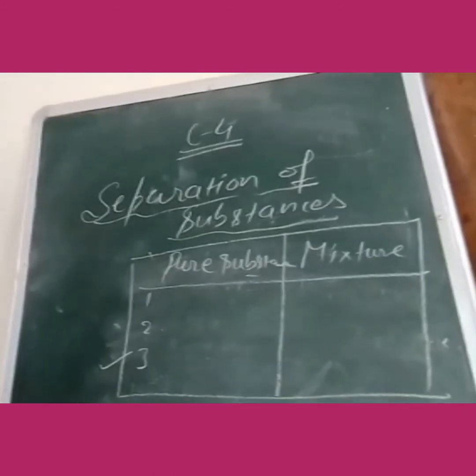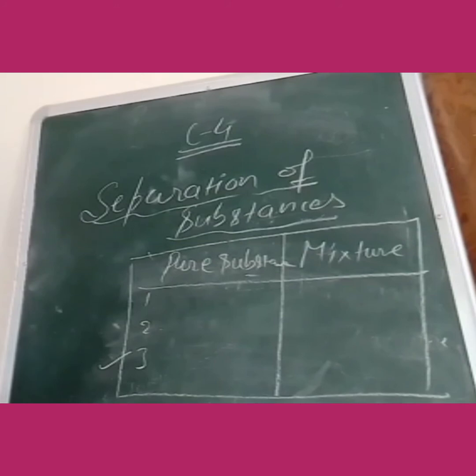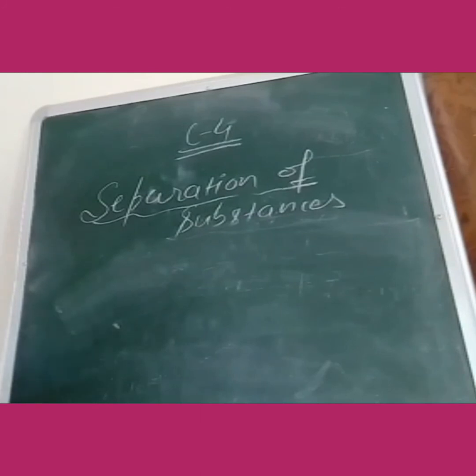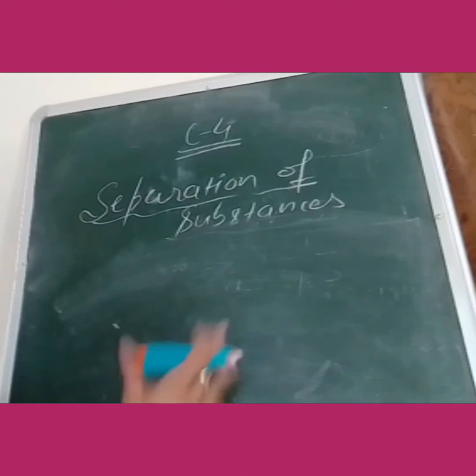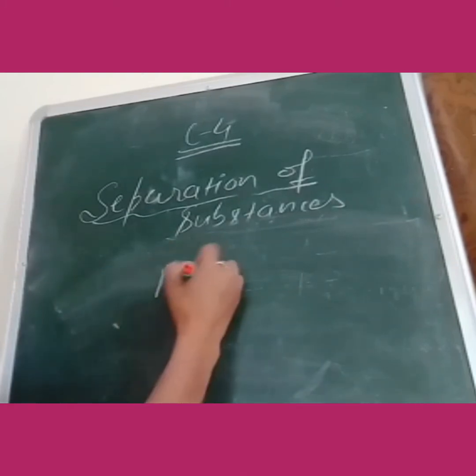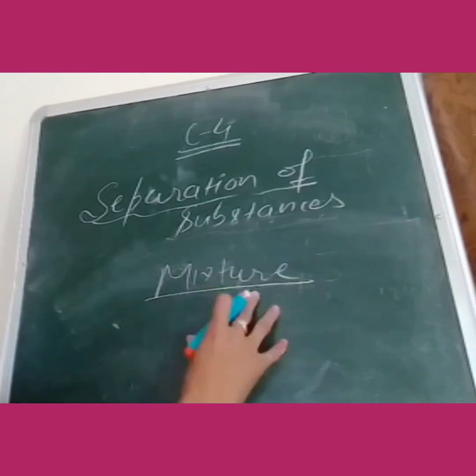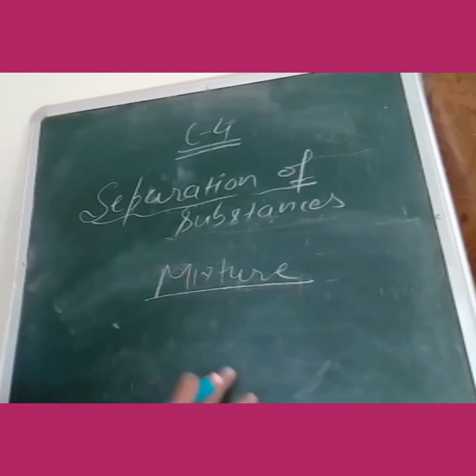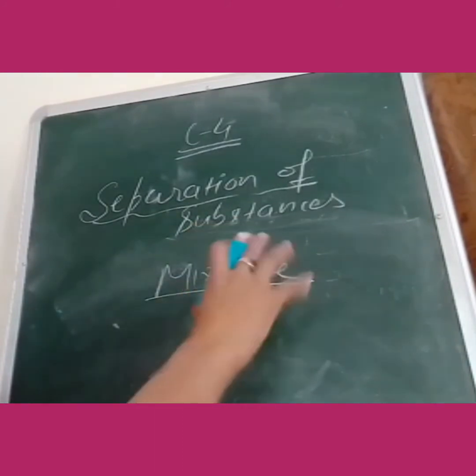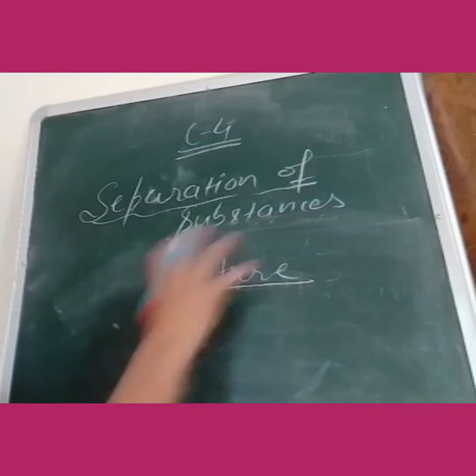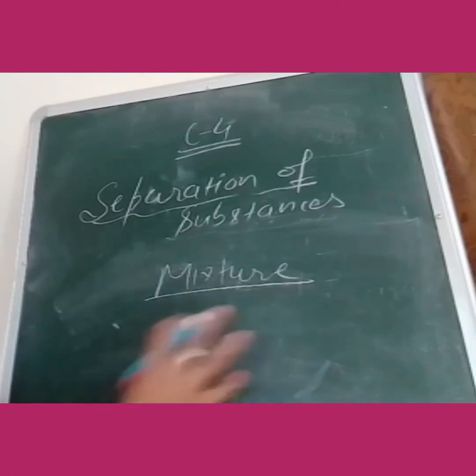Now let me study in detail about mixtures. Now you came to know what a mixture is. When two or more substances are mixed together in any proportion, not fixed, that is called a mixture. The amount will not be fixed. And one thing, the components of a mixture are not combined chemically. Physically they will be there, but chemically they are not combined with each other.